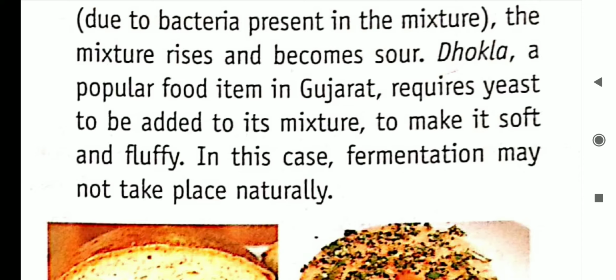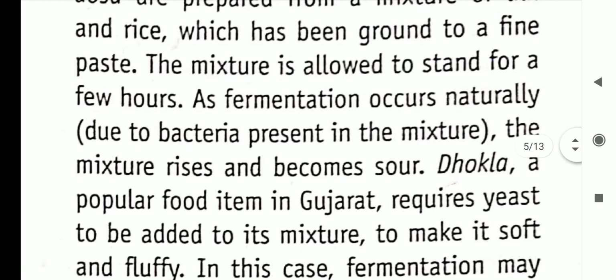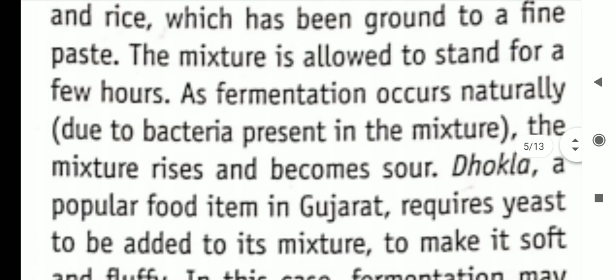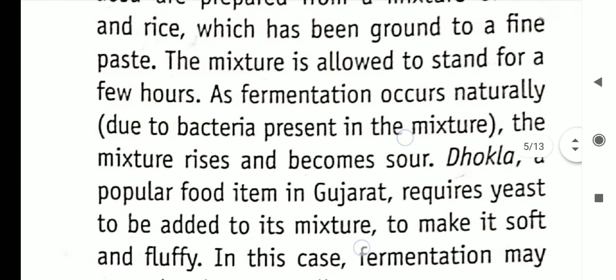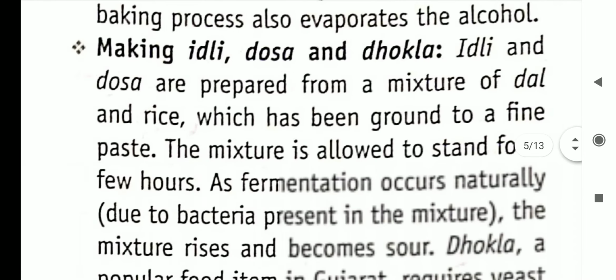So, the materials required in this are dal and rice.